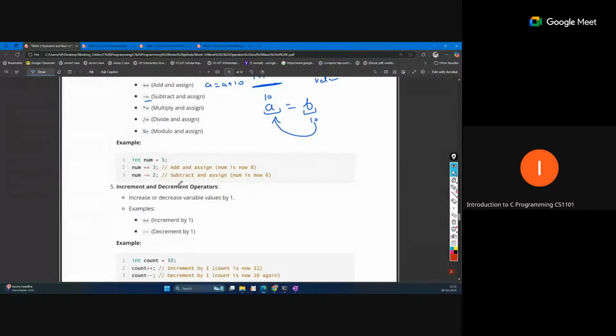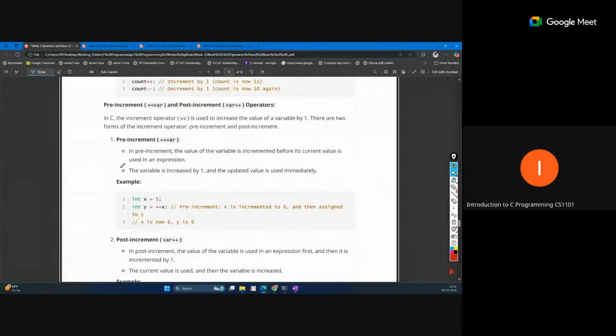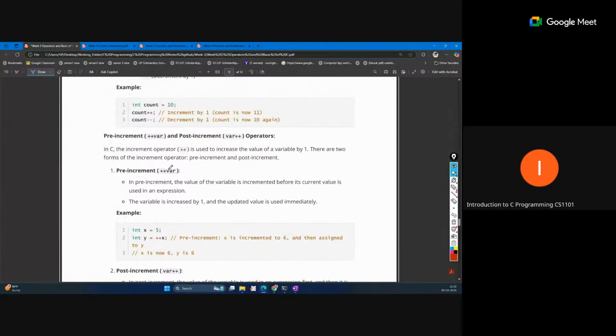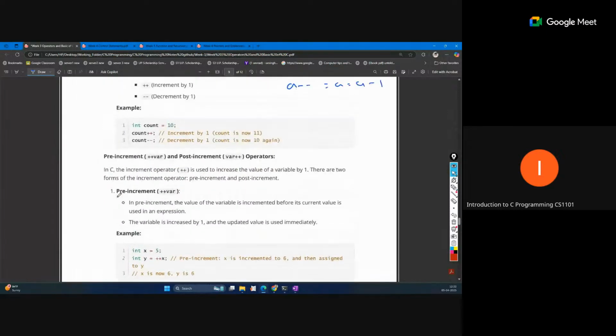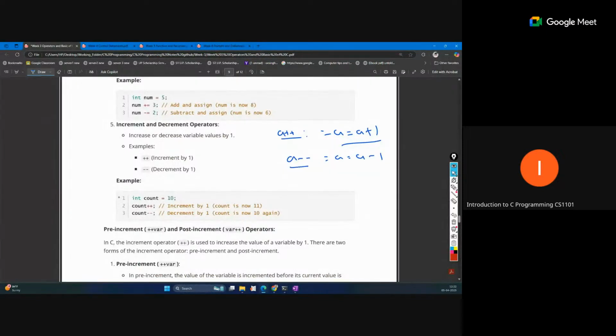Now, increment and decrement. This is another operator. We can simply write a plus plus, which means a equal to a plus 1. That is the increment operator by 1. And similarly we can write a minus minus, which is a equal to a minus 1. That is decrement. Then there are pre-increment and post-increment, which is another concept in C. When we write a plus plus or a minus minus, the operator is coming after a, so that is called post-increment. Similarly, we can also write minus minus a and plus plus a.